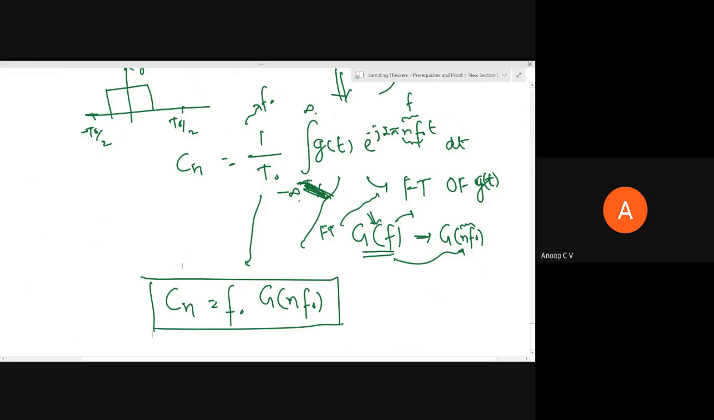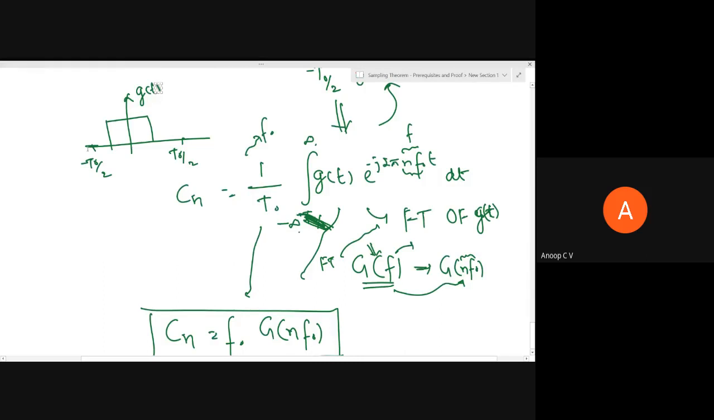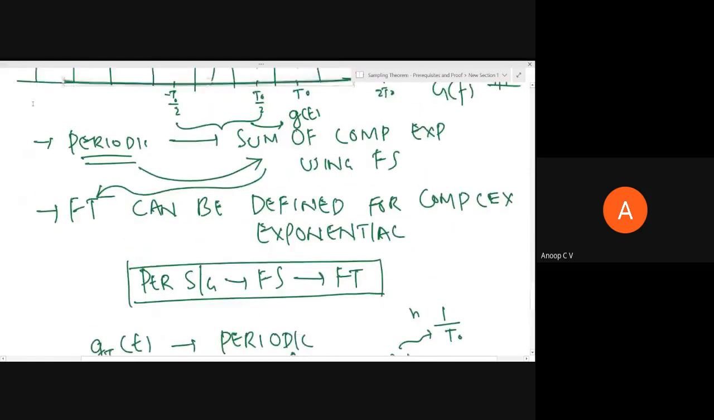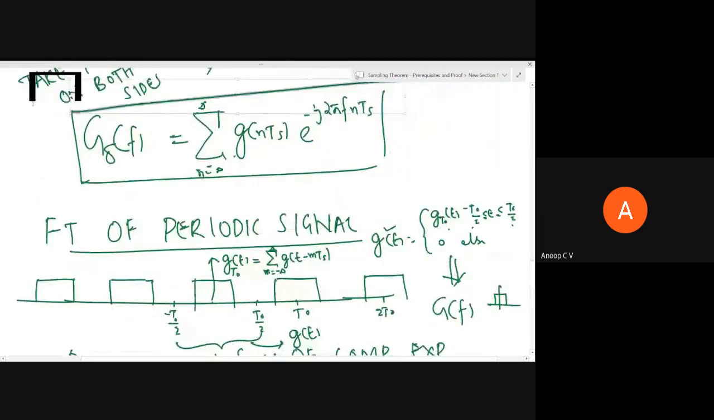Now we'll just move up and see what we had done, right? We have to represent this gt naught of t as summation Cn e power j 2 pi n f naught t. But we also know this gt naught of t is actually the g of t replicated at every multiple of t naught, right? So we have this as well.